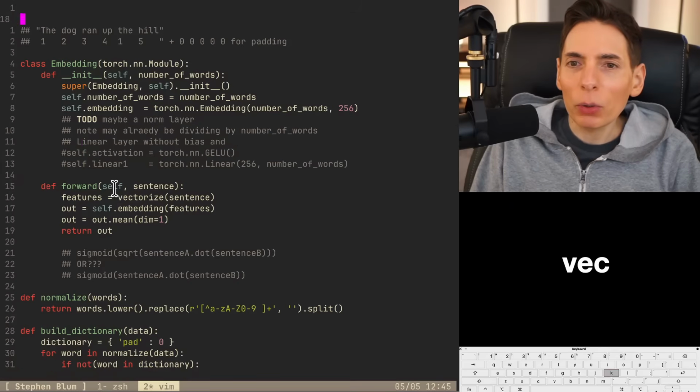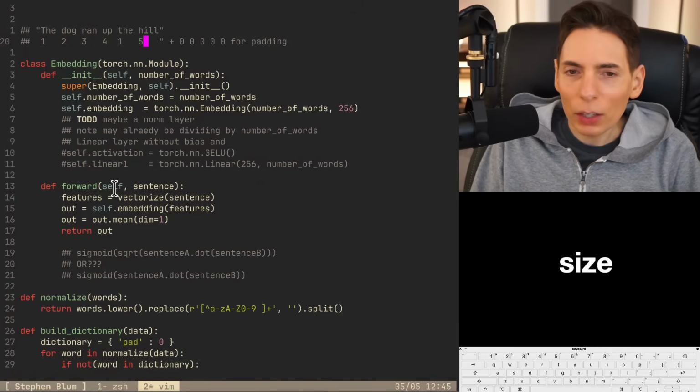So we need to vectorize each of these, right? So these would be 1-hots. So each of these words is 1-hot. And then we have a max context size.